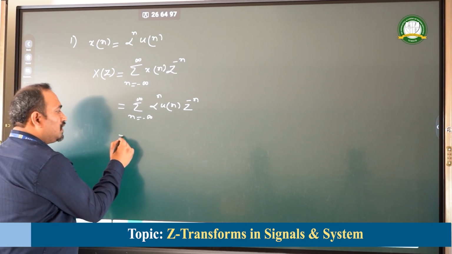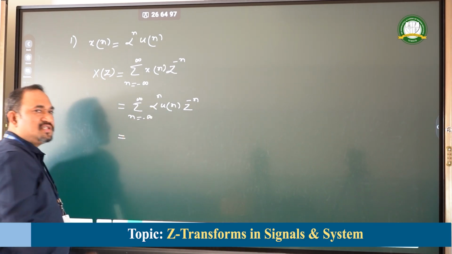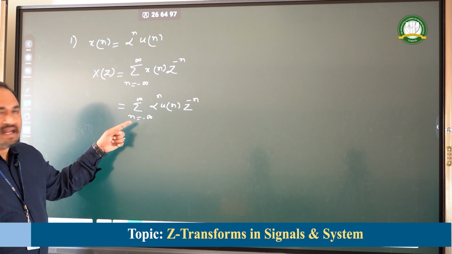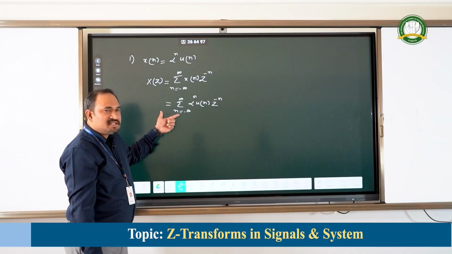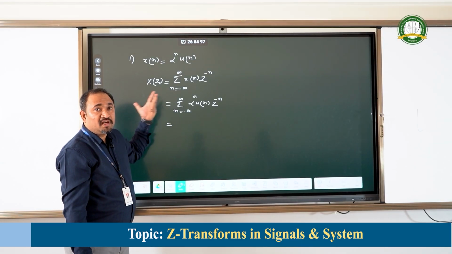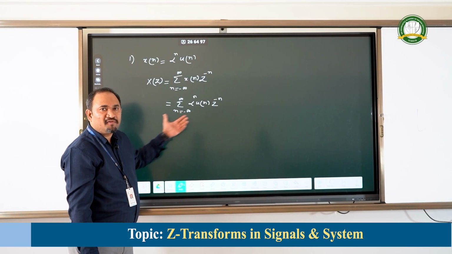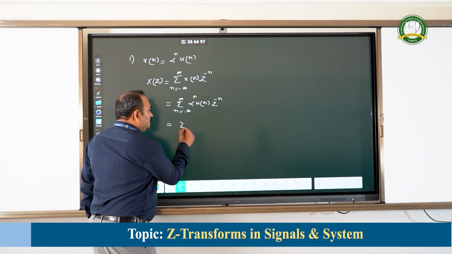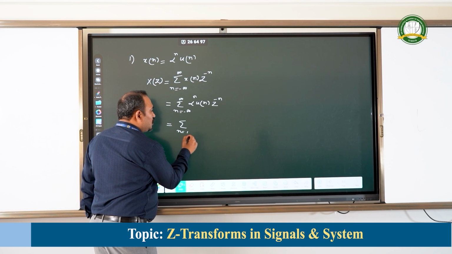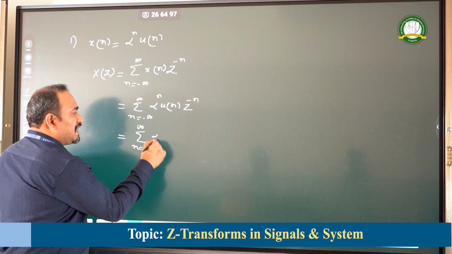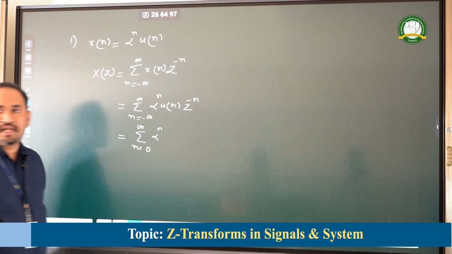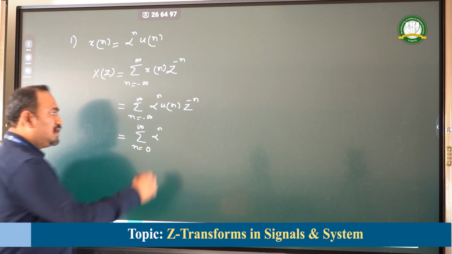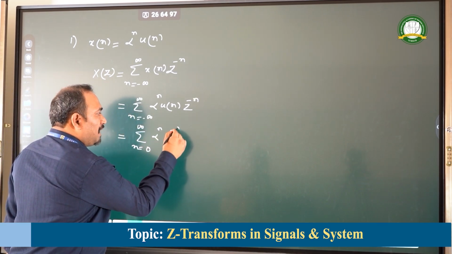The presence of u(n) can be reflected in the limit by considering the limit from 0 to infinity only, because u(n) is not defined for negative time duration. Therefore, summation n varying from 0 to infinity, I can eliminate the step signal, alpha to the power of n z to the power of minus n.